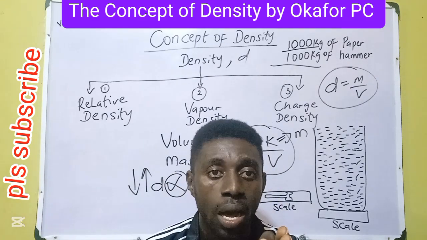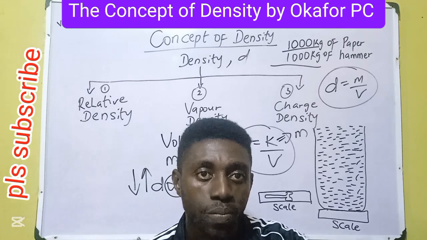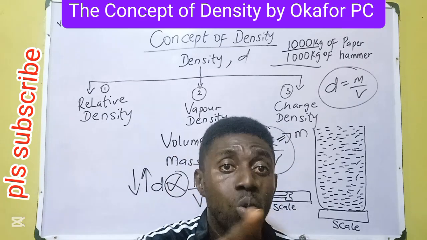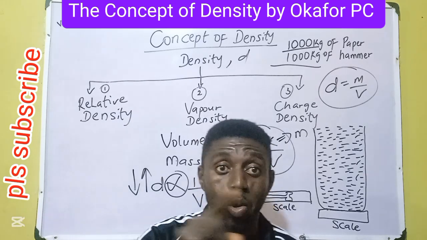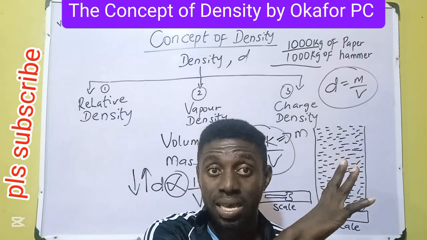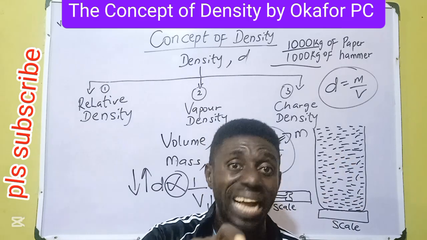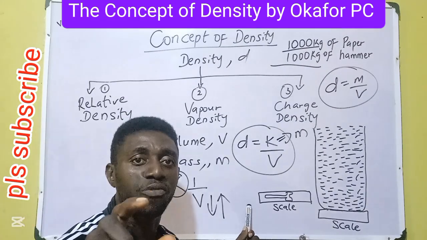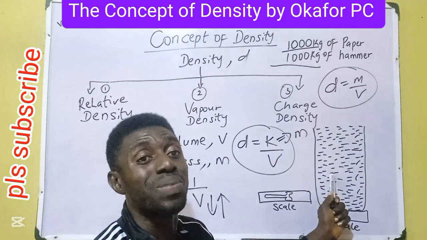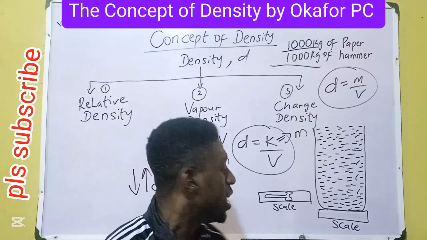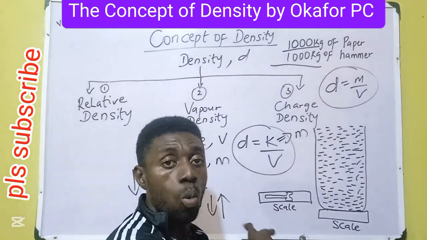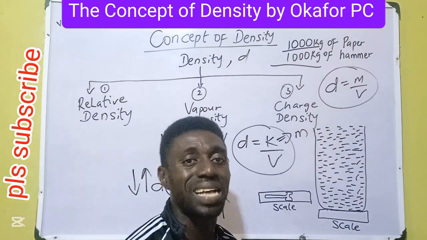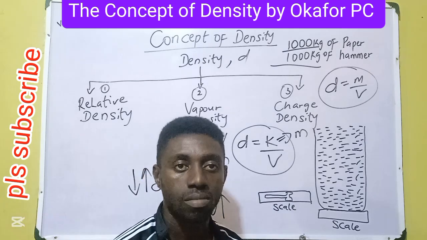If hammer would weigh 1000 kg and paper 1000 kg, the volume will not be the same. The mass is constant. The volume and the density will not be the same. Observe the board. The hammer will assume a smaller volume, while the paper will assume the biggest volume. It will take, for example, one hammer to make 1000 kg and take millions of particles of paper in a basket to get equivalent mass.